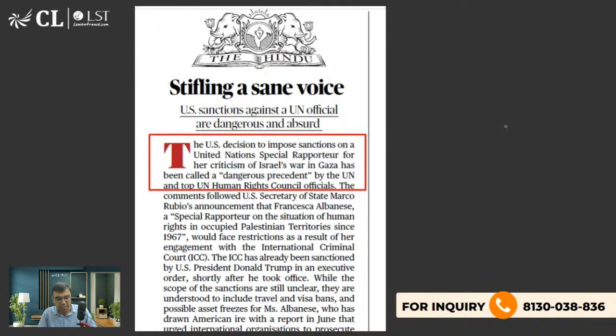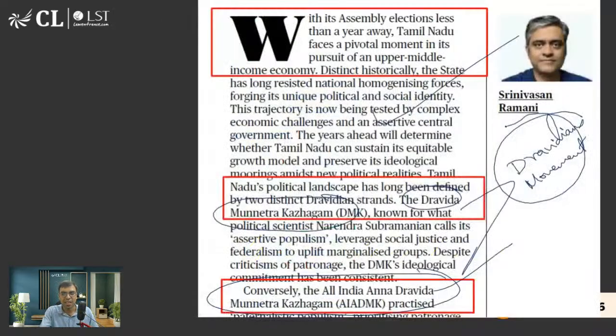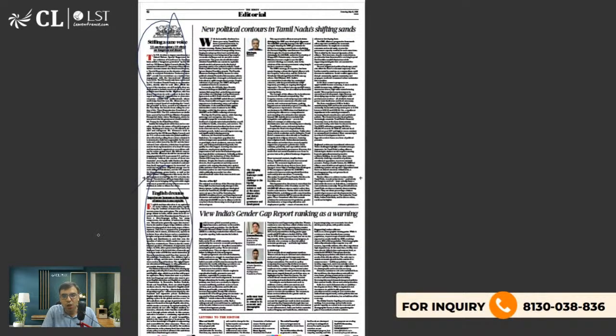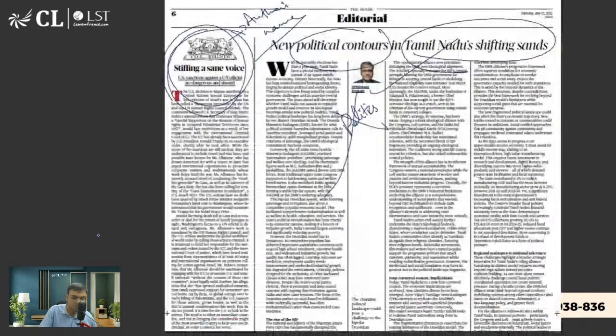There was an article on the side. Okay, one thing you tell me. Can you please tell me, because I have discussed in some paid classes also. Here the author's name is not mentioned. Why? Here the author's name and photo is there, on the left side, but this article and this article do not have an author's name. Why? Can anyone tell? Anyone?